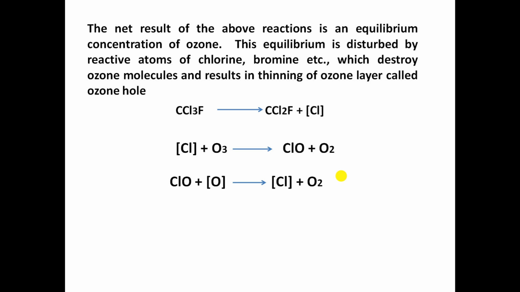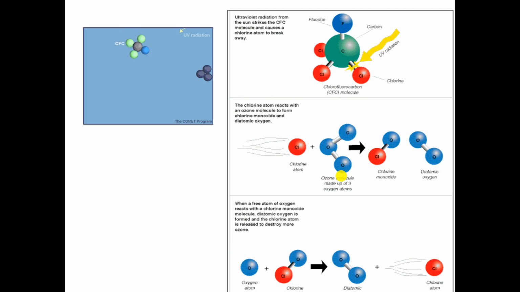So we lose a certain amount of ozone in the atmosphere, and it creates an adverse effect on life. That creates the ozone hole.